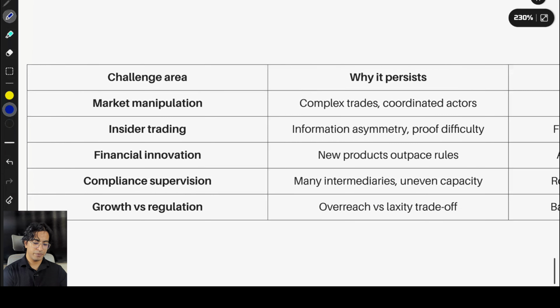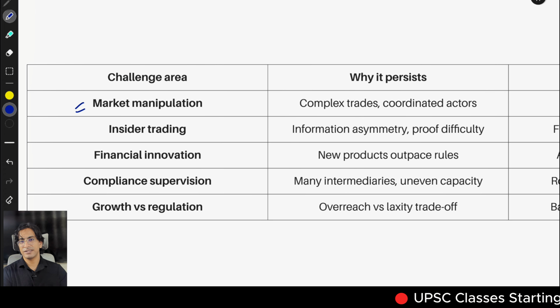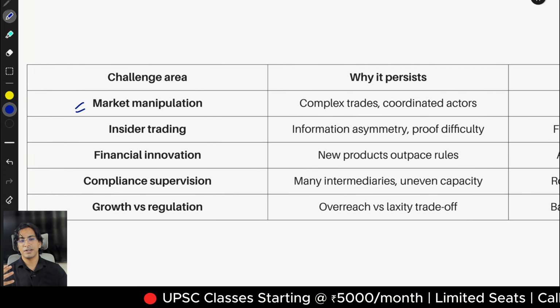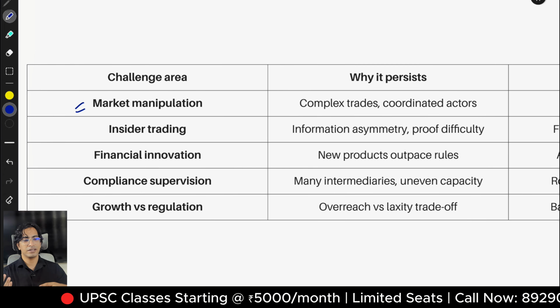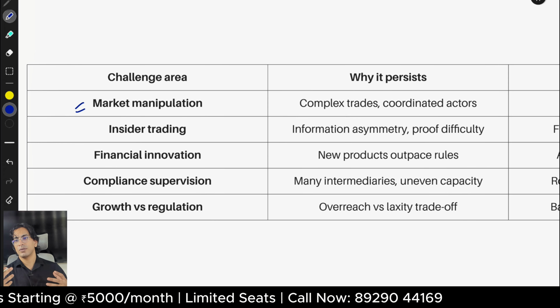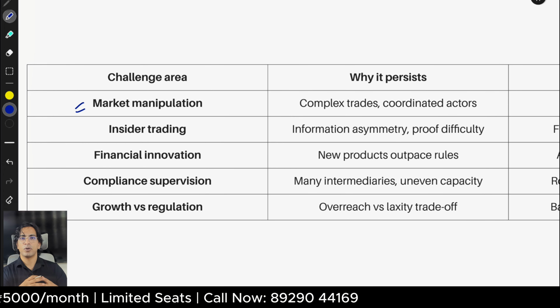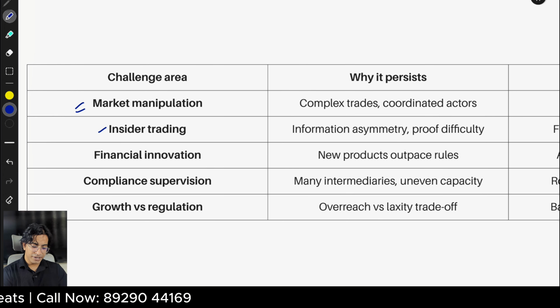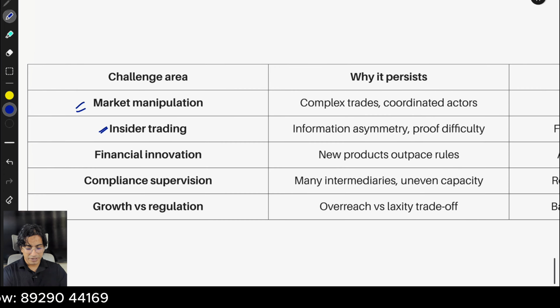First challenge is market manipulation. And this is one of the bigger problems we have today, because retailers are losing their money exponentially. And we don't understand that the big players are different and the retailers are just there to lose their money. So we need to educate the traders about how to read the market, right? Then insider trading. This is again something SEBI looks into.